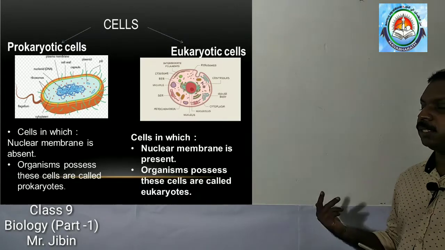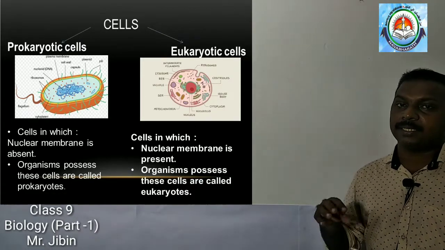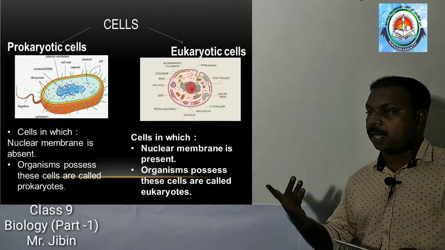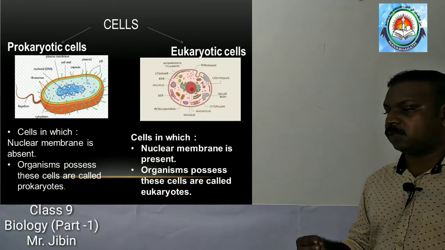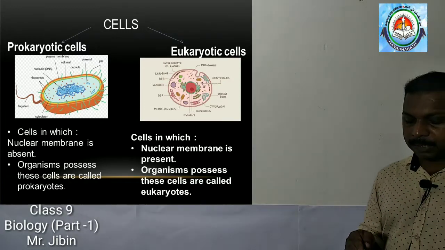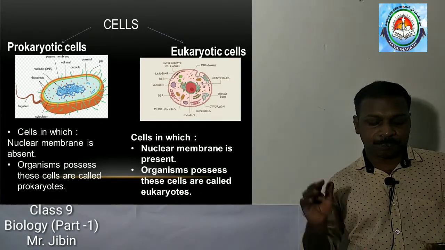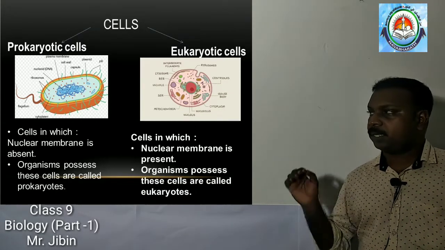Then next we discussed on the basis of number of cells, the organisms are classified into unicellular and multicellular organisms. After that, we discussed on the basis of presence or absence of nuclear membrane, the cells are classified into two. They are prokaryotic and eukaryotic cells and their examples.